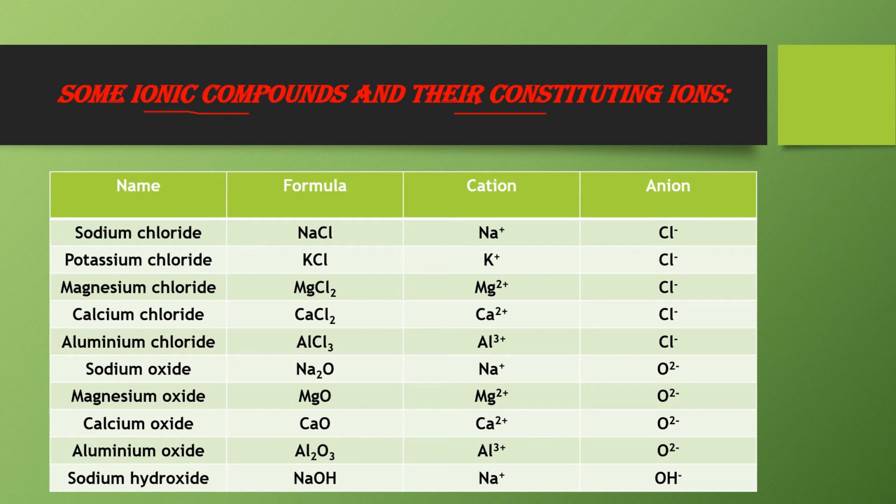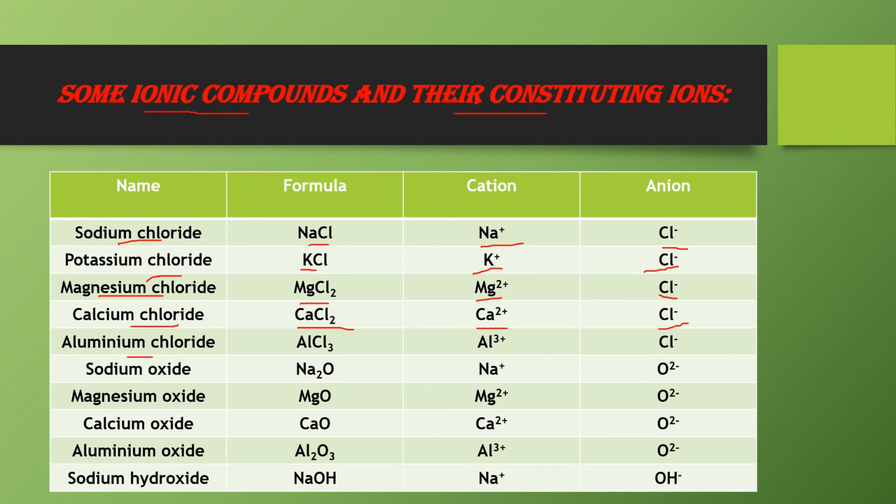The first is sodium chloride. Formula is NaCl. It is made up of cation Na plus and anion Cl minus. Next is potassium chloride. Formula is KCl. It is made up of potassium K plus cation and Cl minus anion. Next is magnesium chloride. Formula is MgCl2. Cation present is Mg2 plus and anion present is Cl minus. Now the next is calcium chloride. Formula is CaCl2. Cation is Ca2 plus and anion is Cl minus.